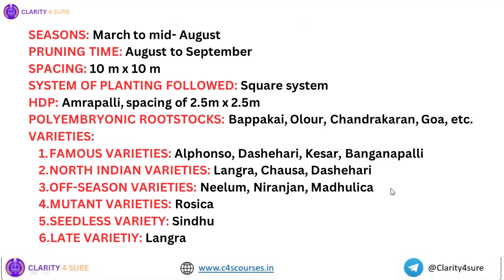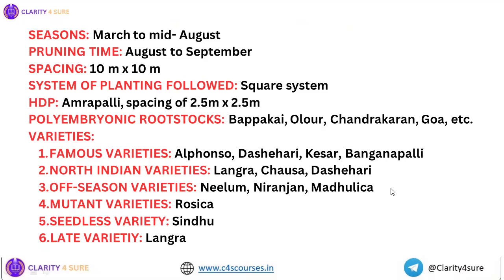Here I've mentioned polyembryonic rootstocks: Bappakai, Olour, Chandrakaran, and Goa. An important point to note is that polyembryonic varieties of mango usually are the South Indian varieties, whereas the North Indian varieties of mango are monoembryonic varieties. And one of the problems in monoembryonic varieties, or North Indian varieties, is what? That is, they are alternate bearers, right?